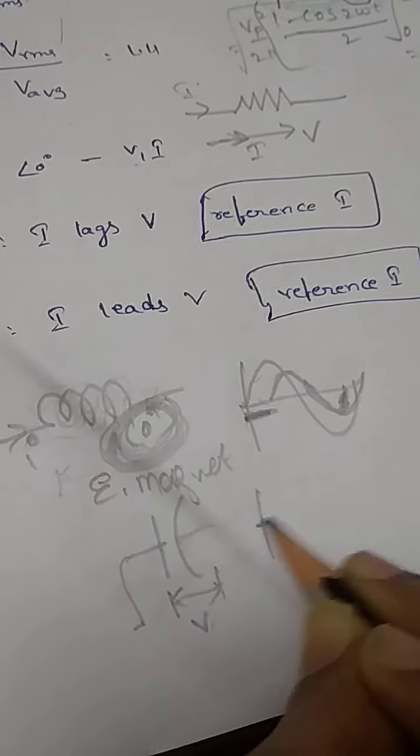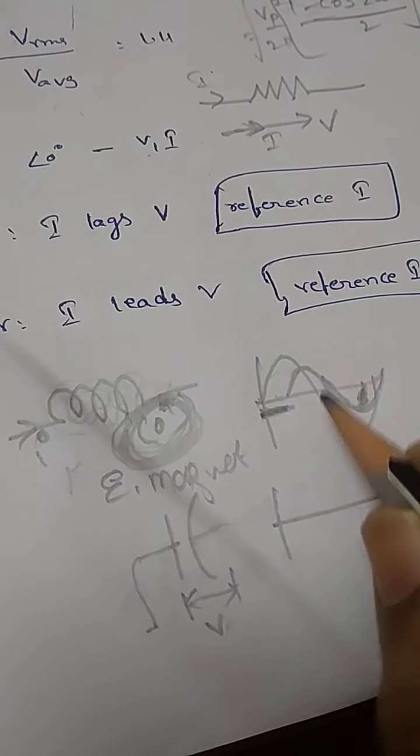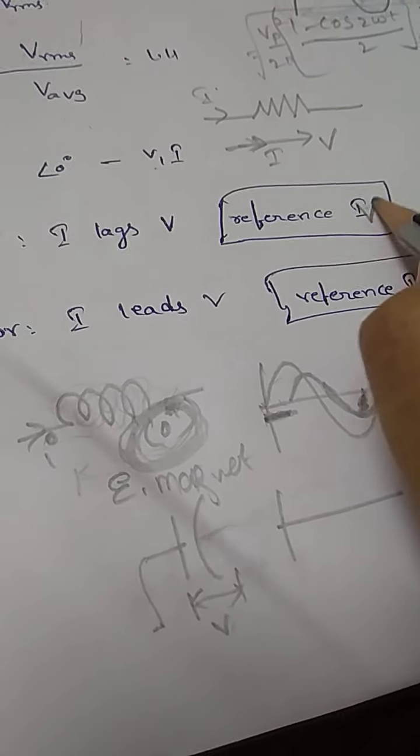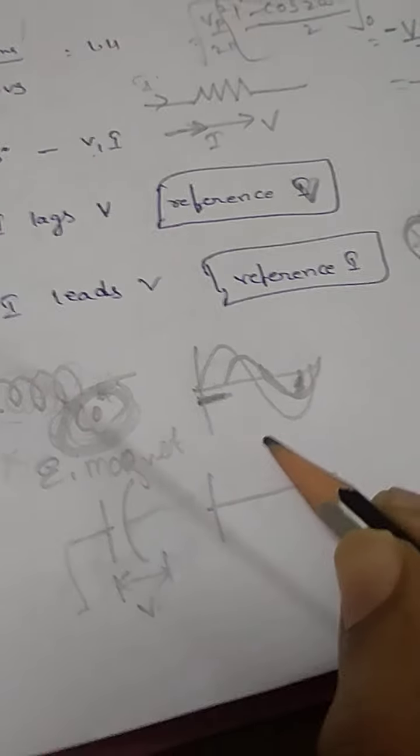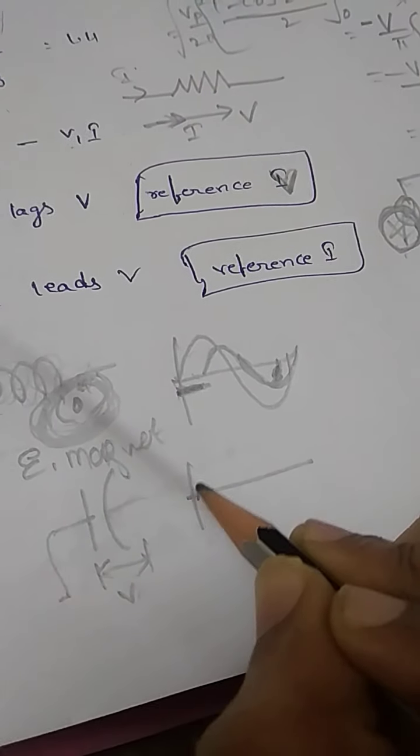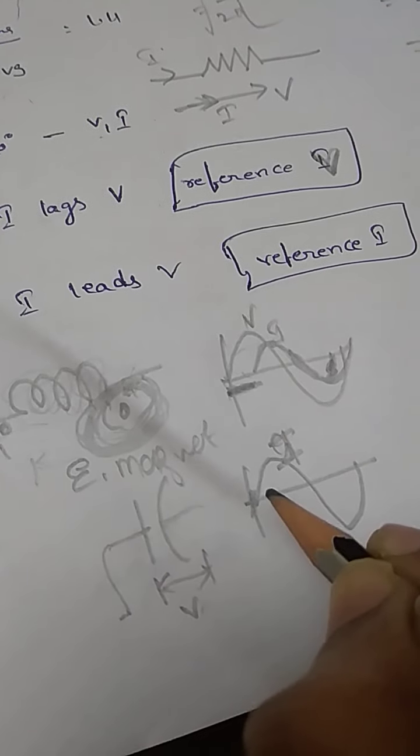So if I consider this as my current waveform, as the reference, the voltage will be delayed.